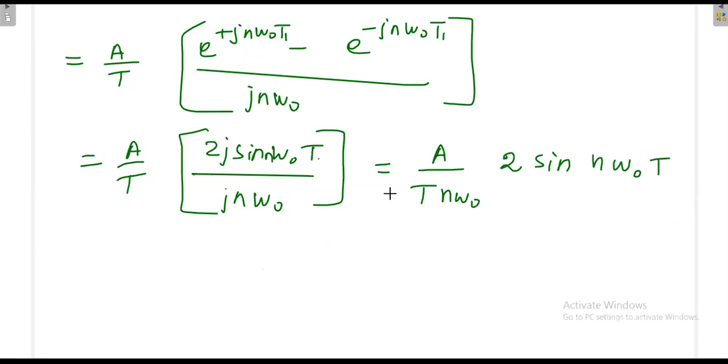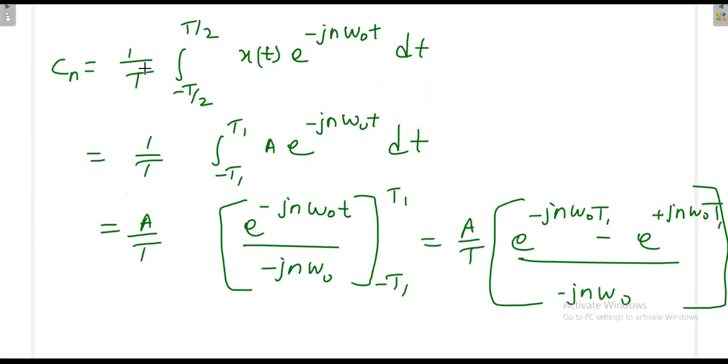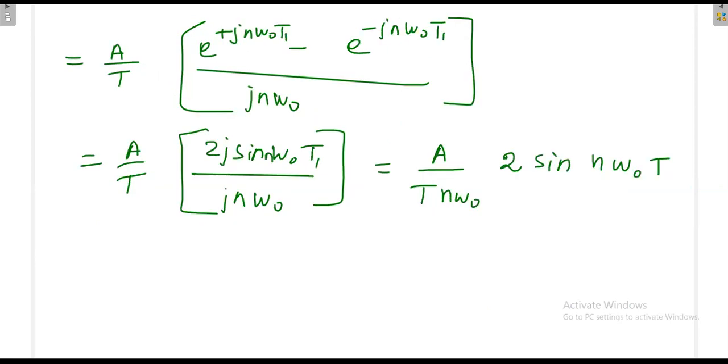But the bottom one is not t1, the bottom one is t, because this t we are getting from the formula. This formula t is t only. So finally, a divided by t n omega naught, 2 sin n omega naught t1. So this is the final expression for cn.